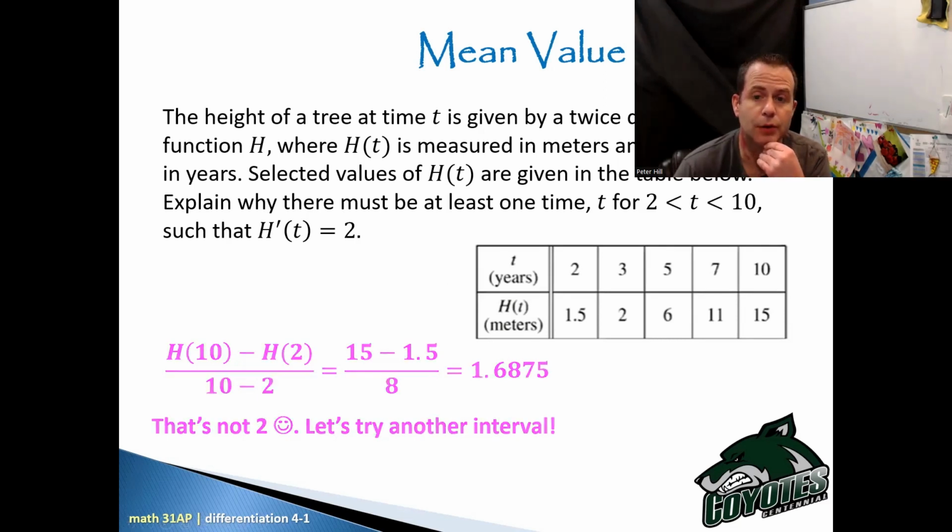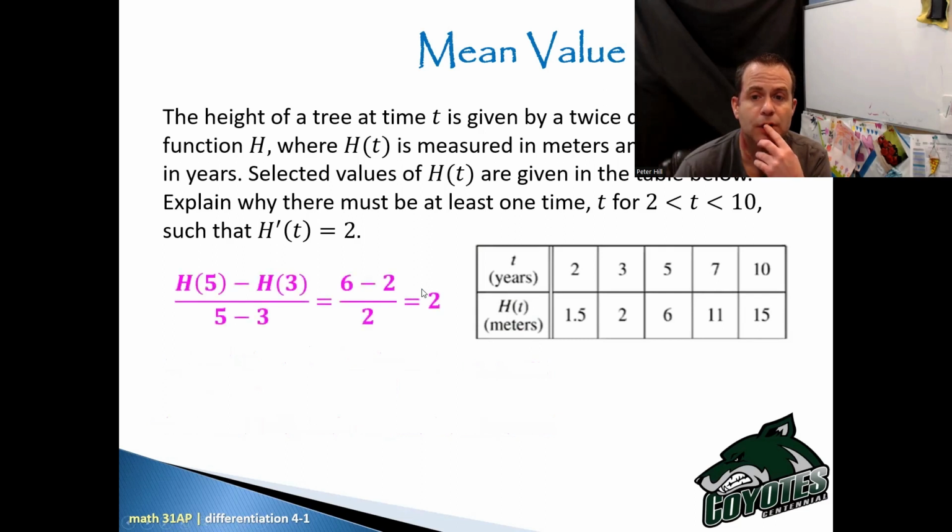So we're going to try now 5 and 3. I just went from 3 to 5. Now you may ask yourself, why did you do that? I just picked something. I stared at the numbers for a couple of minutes to see if I could find anything friendly, but it's a matter of just finding an interval that works.